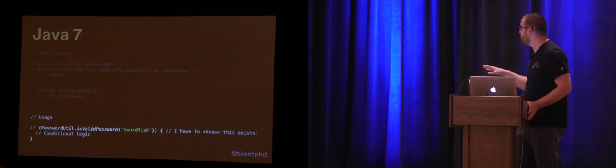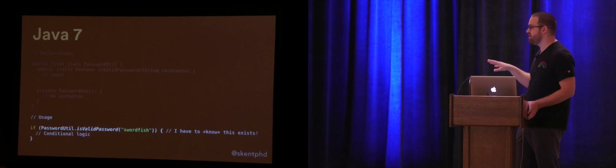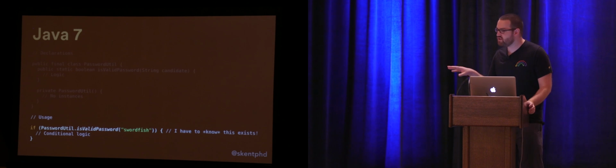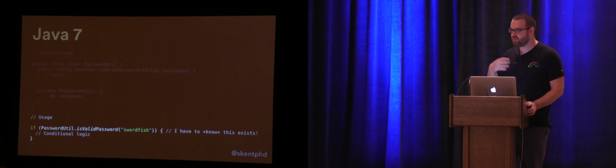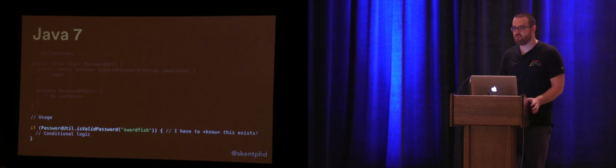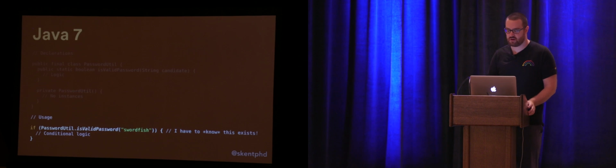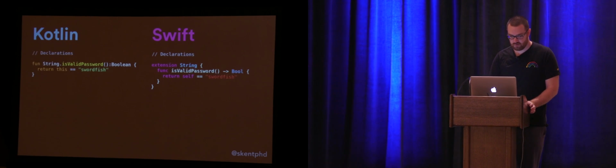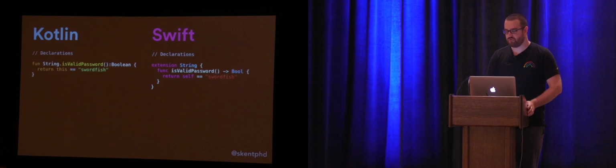So for me, the huge problem with this is not only that it doesn't read super well, it's that it's really not discoverable. So I have to know, if I'm working in this code base, that the PasswordUtil exists and has an isValidPassword, and there's really no way for me to discover that without absorbing it through code review or having been the original author. It's really terrible for discoverability. And that's what extensions will solve for us.